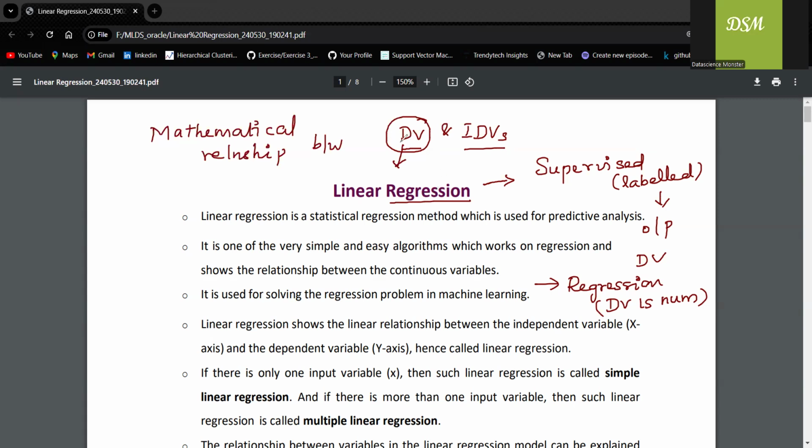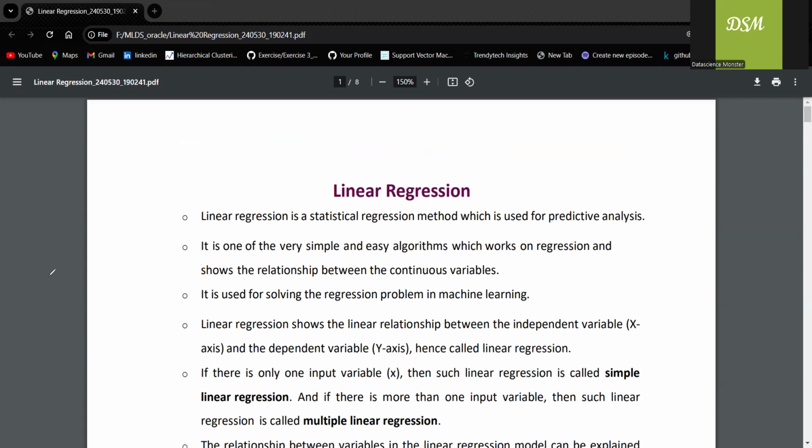If the dependent variable is numerical, we call it regression. If the dependent variable is categorical, then we call it classification. But linear regression is a supervised regression-based model. Hope it is clear. So let's start with an example to understand it better.